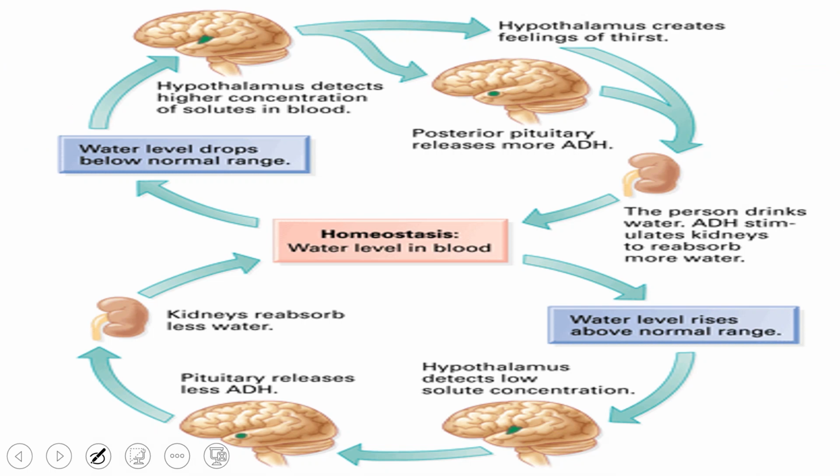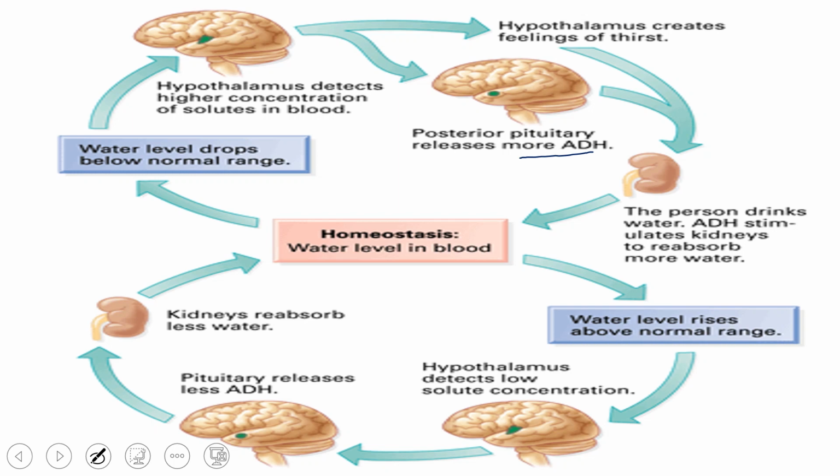This is how ADH works in water homeostasis. Whenever the water level drops, meaning there is less water in our body and we are dehydrated, the hypothalamus detects a high concentration of solutes; the blood is more concentrated. In that case, the pituitary produces more ADH, so more water reabsorption occurs and urine formation is suppressed. Less urine output, because the body needs water, so more water is retained and less urine is produced.